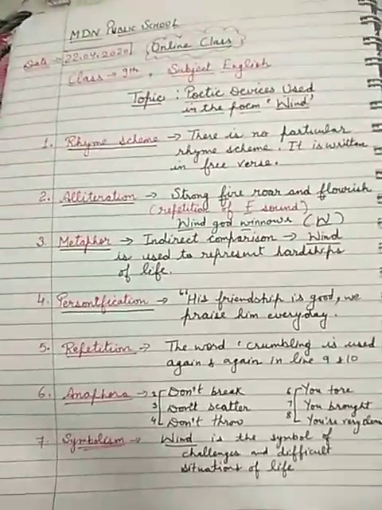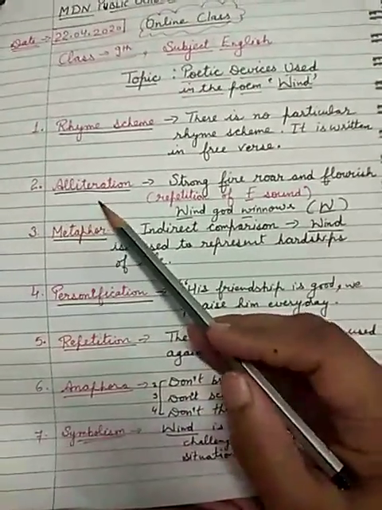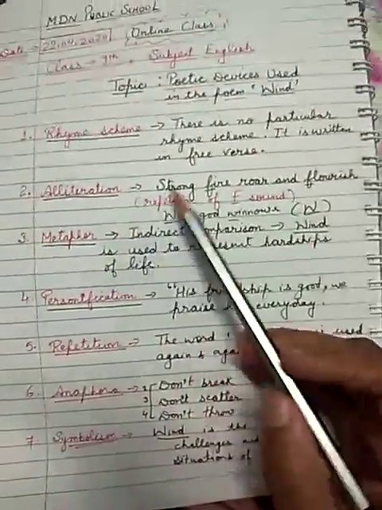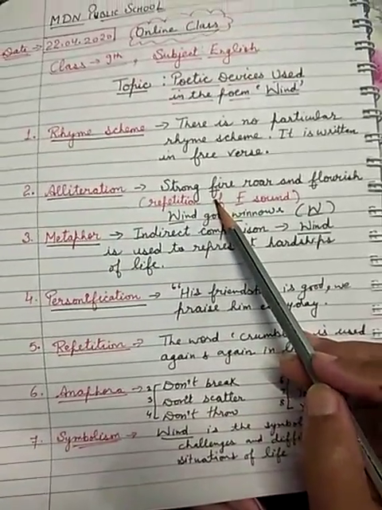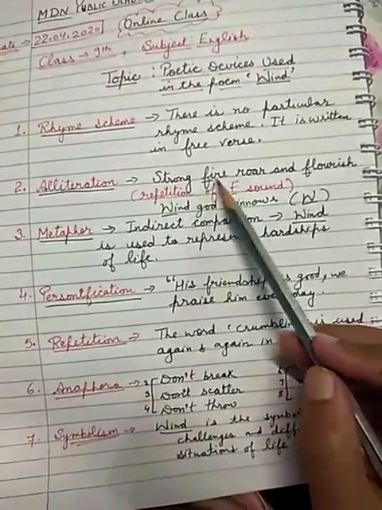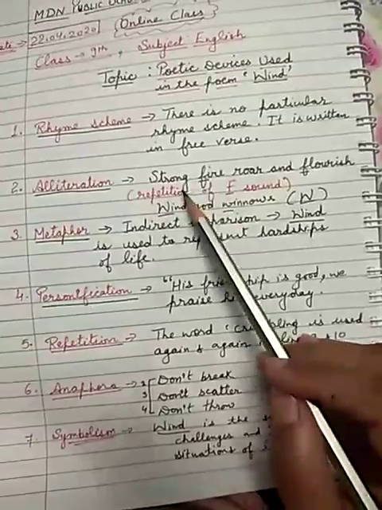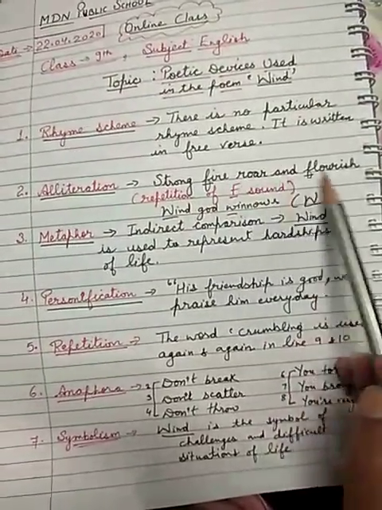Then the next is alliteration. As we discussed in the last poem also, alliteration means when a consonant sound, the first consonant of a word, repeats twice or more in a line. Like here we can see strong, fire, roar and flourish.